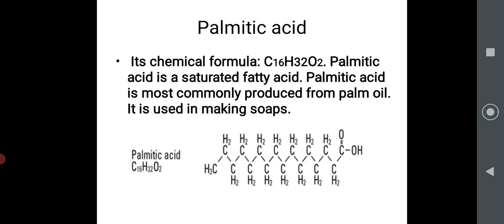So palmitic acid, this is not required for you, I just showed 16 carbon palmitic acid, 32 hydrogen and O2. You can see there is one COOH group. First is CH3, last is COOH carboxylic group, the rest all CH2, CH2, CH2. So this is a saturated fatty acid. Palmitic acid is most commonly produced from palm oil. It is used in making soap. That's why they are called hydrocarbons.